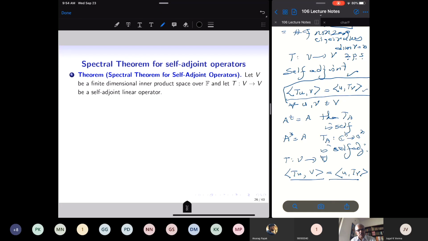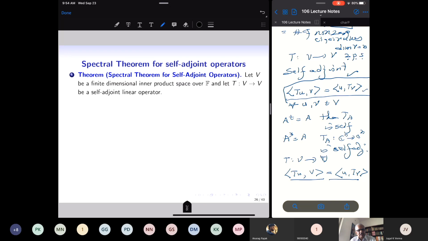But we are proving the theorem for an abstract self-adjoint linear operator, because my inner product space may not consist of ordinary vectors. It may consist of functions, and the linear operator could be a differentiation operator or an integration operator. My vector space may consist of matrices, like the vector space of symmetric matrices, Hermitian matrices, or all n by n matrices. Then we have self-adjoint operators, and you will see self-adjoint operators coming out of differential equations in the next part of the course, 108.